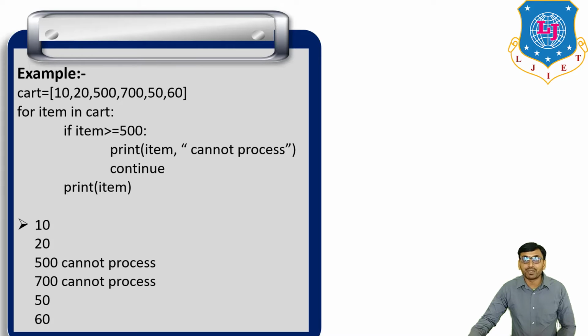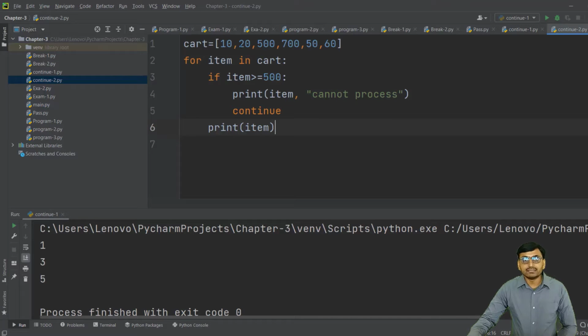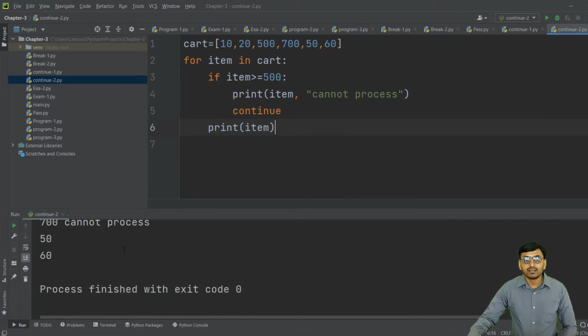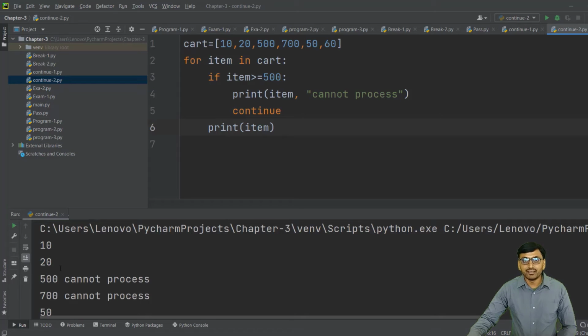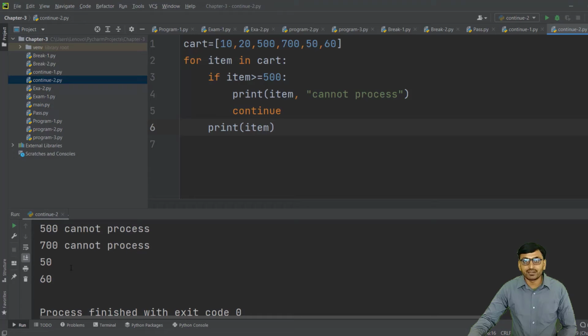Now the same program we run in PyCharm. So cart is equal to this list. Now for item in cart, if this condition is satisfied, then print this message and continue. It means if this condition is satisfied, then skip that element and continue with the next one. And at last, print item. Now if we run this program, we get the output 10, 20, 500 cannot process, 700 cannot process, then 50 and 60.